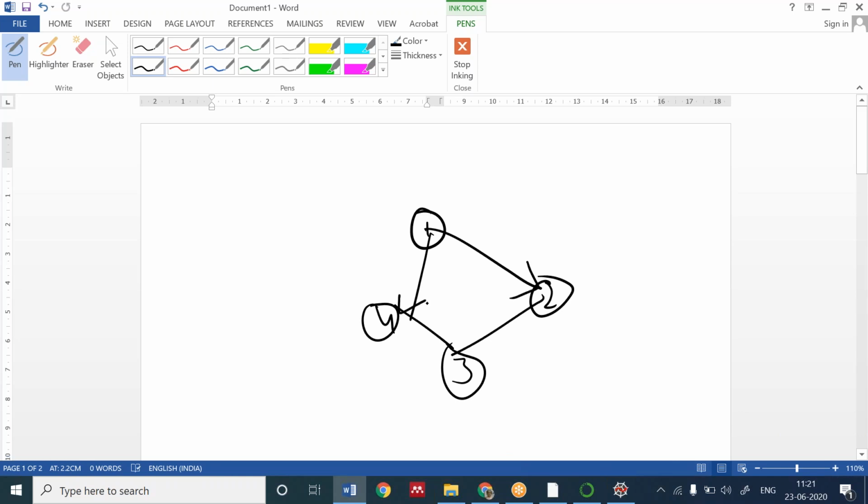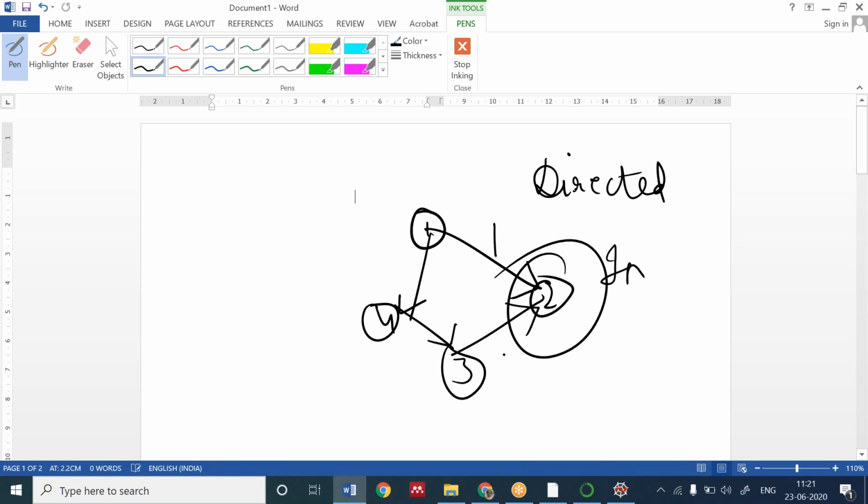It will work only on a directed graph. If I want the in degree of 2, I will see how many edges are coming towards 2. It will be 1 and 2, so the in degree of 2 will be 2. And if I talk about the out degree, there are no outgoing edges from this, so the out degree will be 0. I hope it's clear. Now coming back to the code.